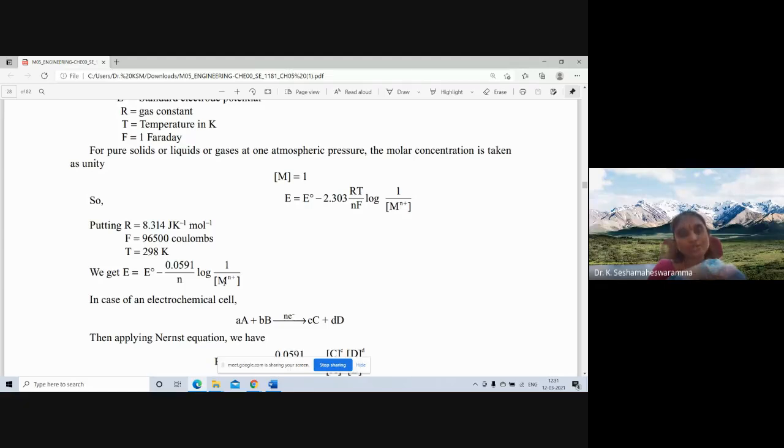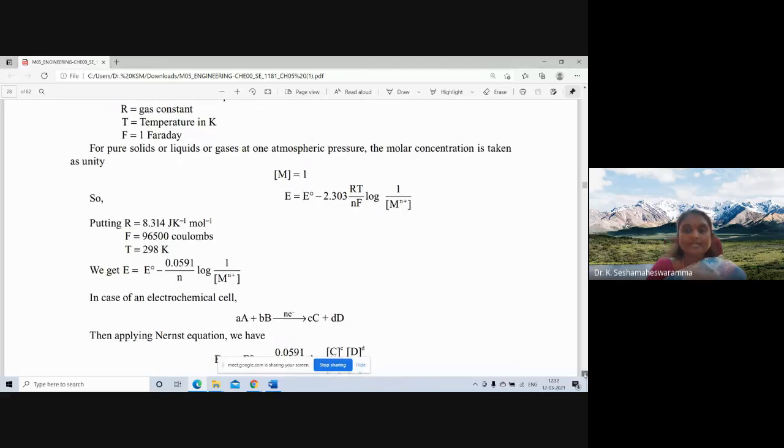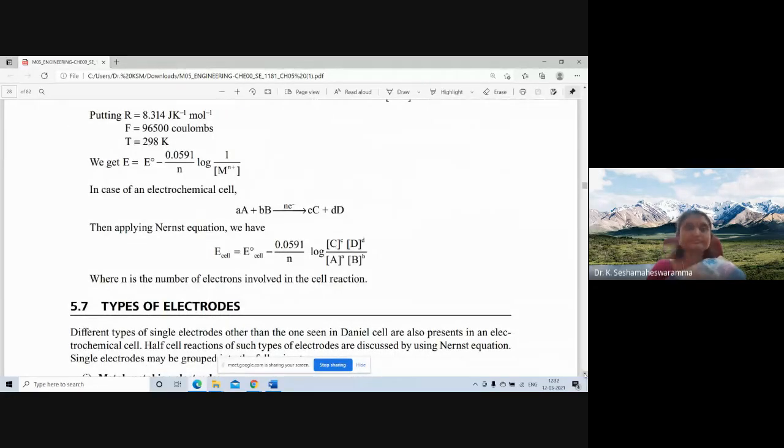In the case of an electrochemical cell, A plus B, two different metals, with N electrons giving C plus D, then applying the Nernst equation, we can get E cell is equal to E0 cell minus 0.0591 by N log, same thing here, concentration of C and concentration of D by A and B, where N is the number of electrons involved in the cell reaction.